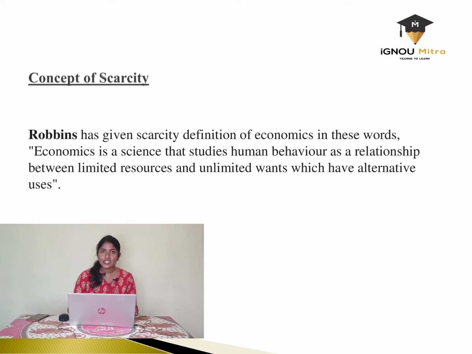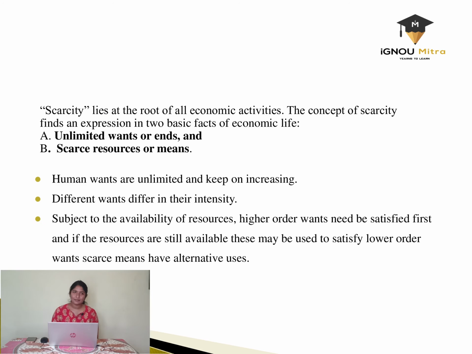So, as mentioned in the definition, the scarcity definition has 2 major components, which are unlimited wants or ends and the scarce resources or means. To keep it simple, human wants are unlimited and keep on increasing day by day. Different wants differ in their intensity, but the resources are scarce and must be used judiciously.